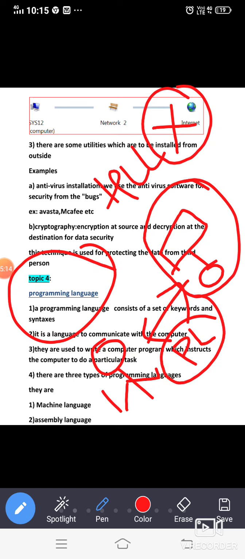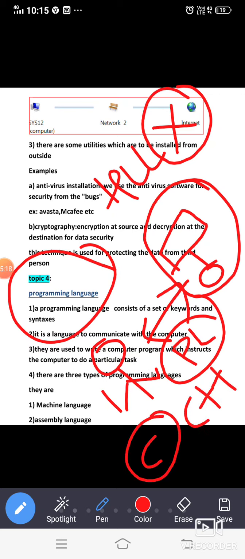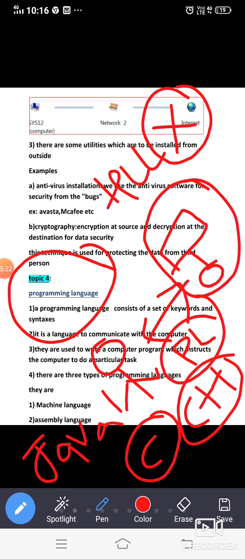Examples of programming languages are C. You might have heard these words: C++ and Java. Oracle too, though Oracle is not a programming language. C, C++ and Java are called programming languages.